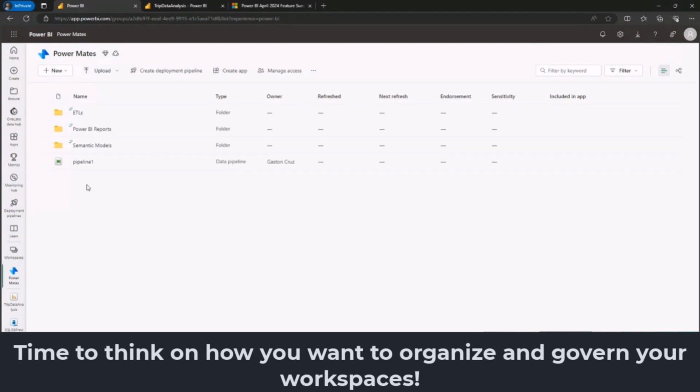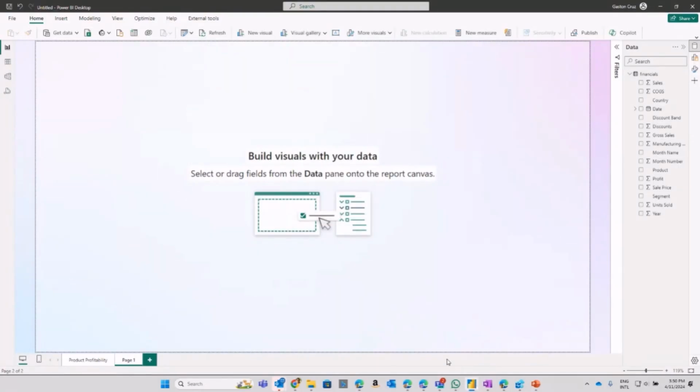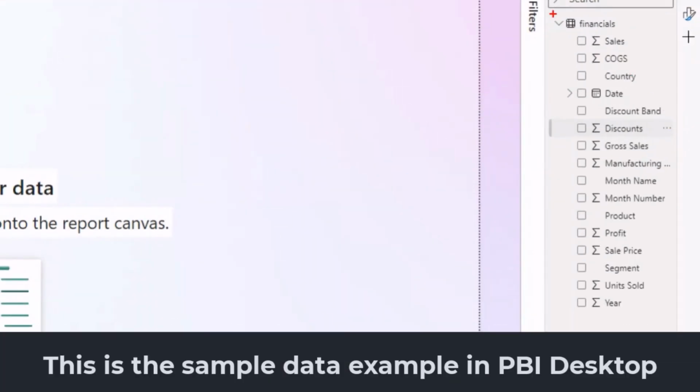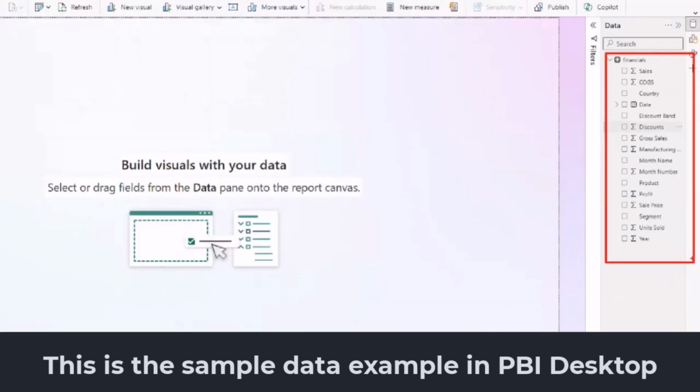The last but not least section, let's go over to Power BI Desktop. I am going to open my Power BI Desktop session here. I have sample data. On the right, you can see all financials data with a bunch of different fields that I can leverage on my report.